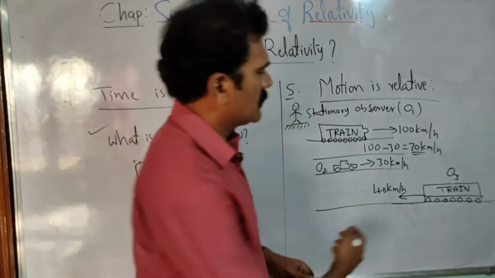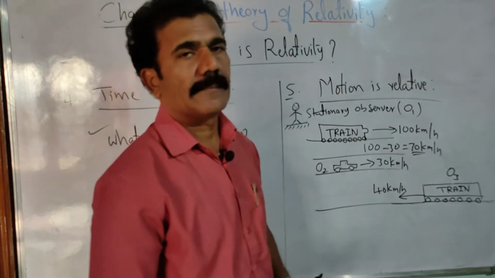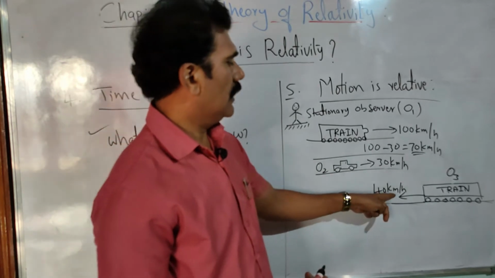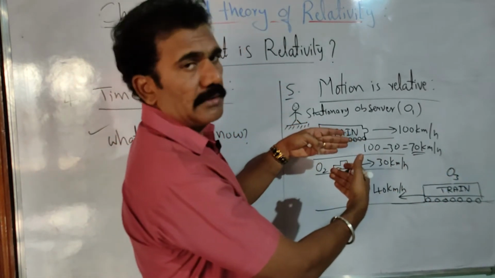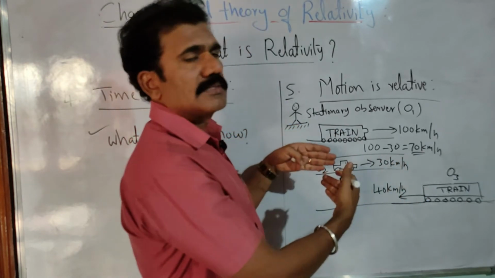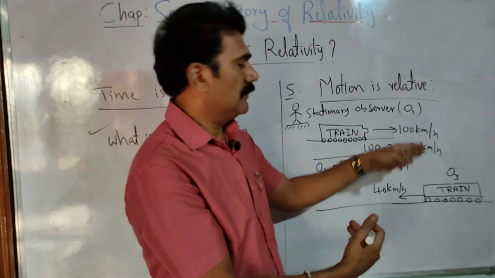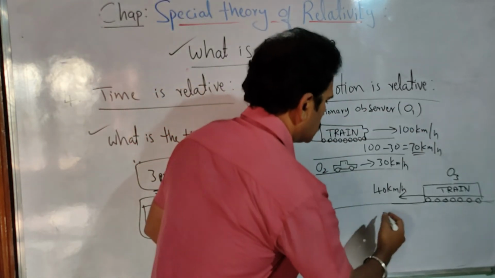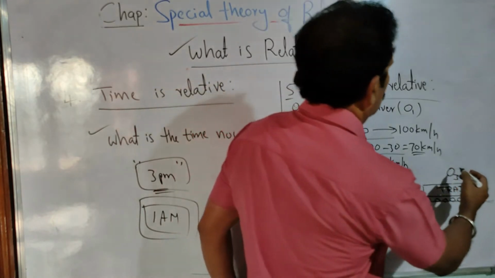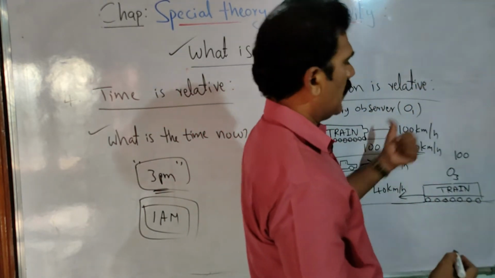He is coming in the opposite direction to the train, and he is moving at, let us say, 40 kilometers per hour. Then he feels that the train, which is coming in the opposite direction to him, is approaching very fast. Even though it is moving just 100 kilometers per hour, he feels that it is moving with more speed. What is that speed? He thinks that it is moving with the speed of 100 already given for the train, and his speed must be added to this.